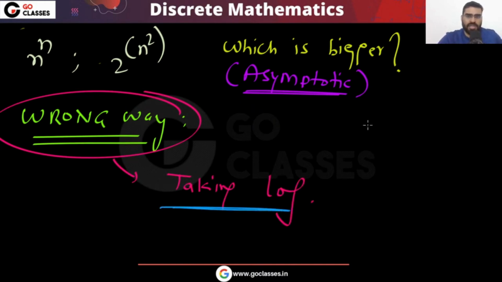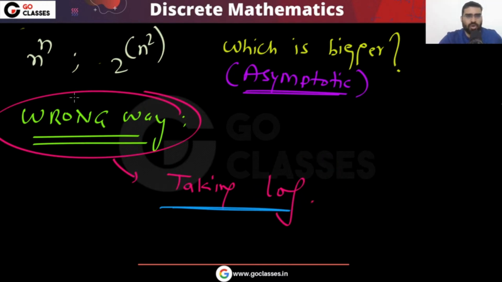I will not go into all the details, but this logarithm is a monotonic function, a monotonically increasing function. So if f1 is bigger than f2, then log f1 will also be bigger than log f2.